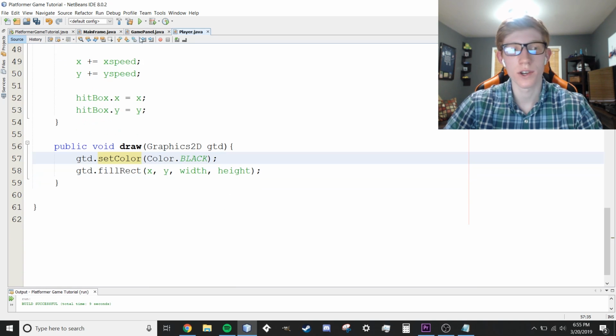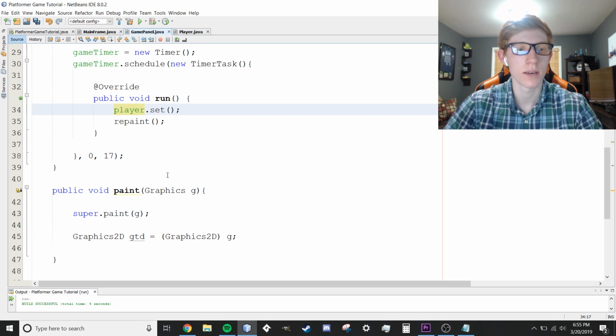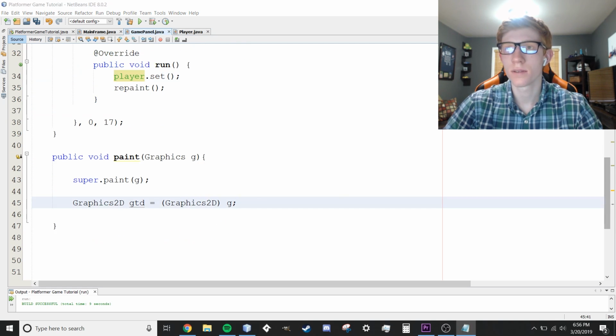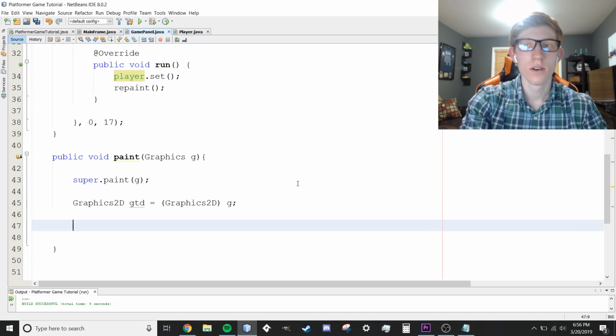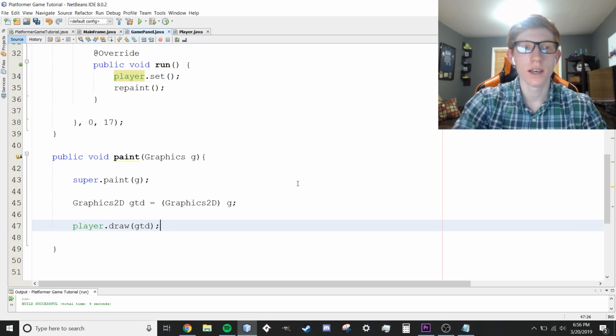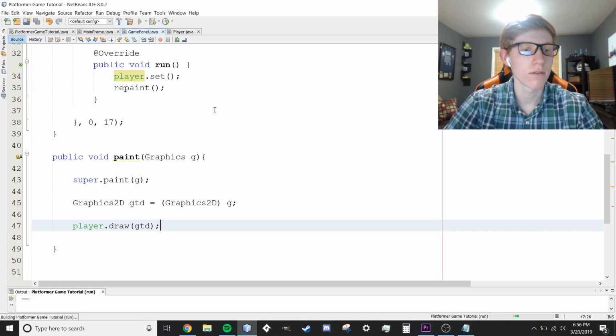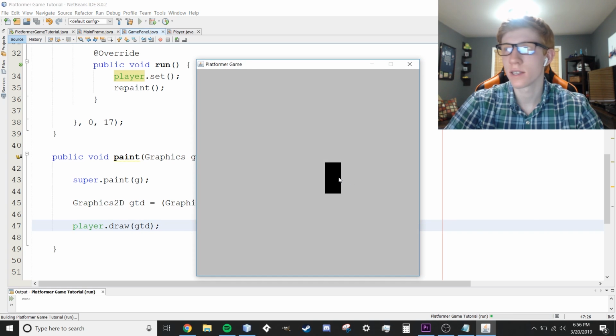That's going to make sure that we're drawing our player. So if we go back to game panel, every time we draw the panel here, let me scroll up really fast. I could do this just from my head and probably still figure it out, but I'll have some errors here and there, and it'll be hard to cross-reference it back with this, so I'm trying to keep it relatively the same. We're going to say player.draw(gtd), and that's going to draw our player. And if we run right now, you can see our player right there. There he is. That's where our player is starting. We haven't added any motion yet, but he's displaying on our window, so everything seems to be working well so far.